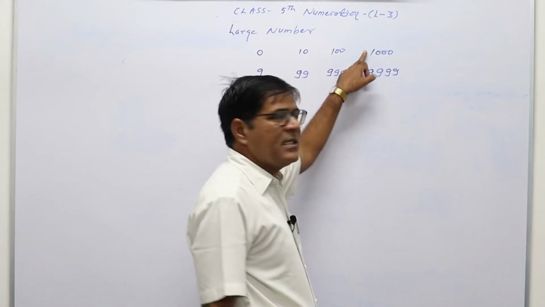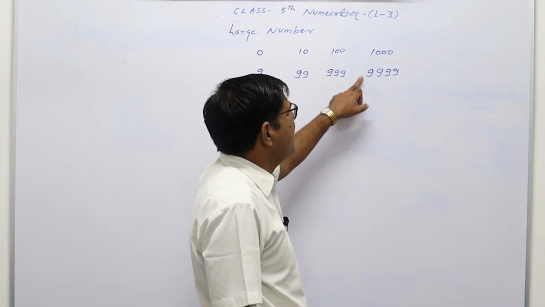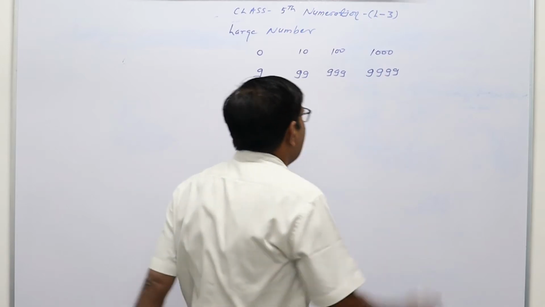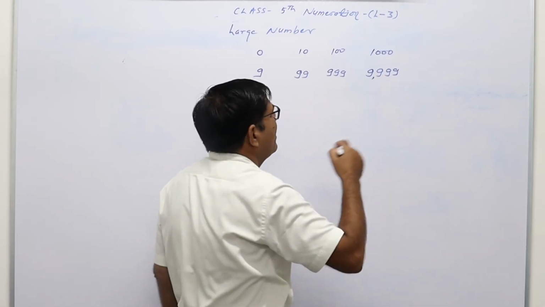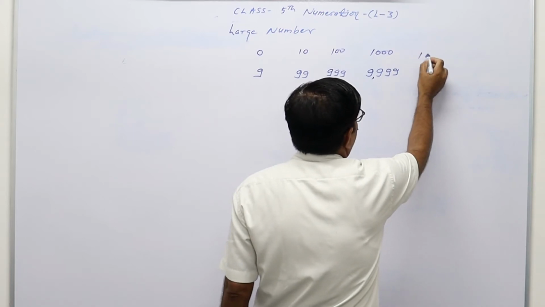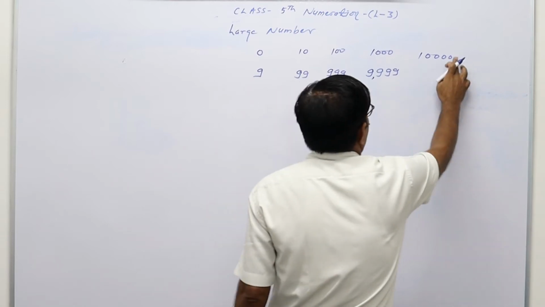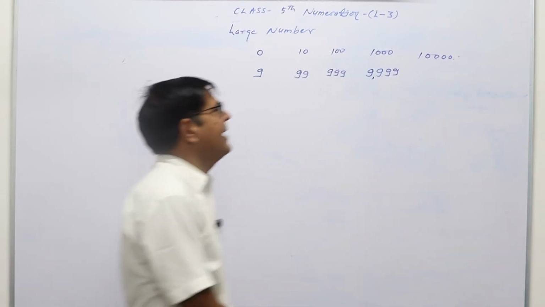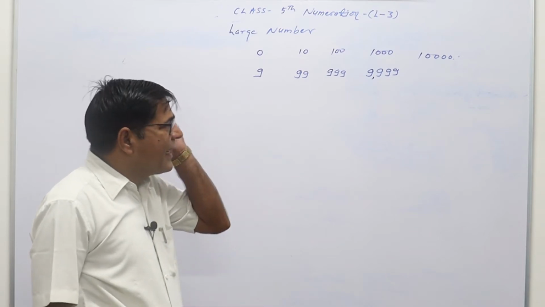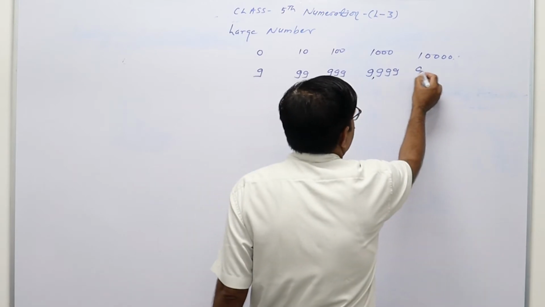Similarly, the smallest four digit number is 1000, and the greatest four digit is 9999. Now, the smallest five digit number is 10,000, and the greatest five digit number is